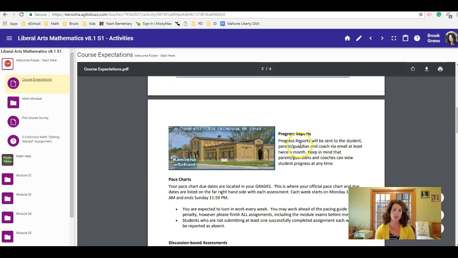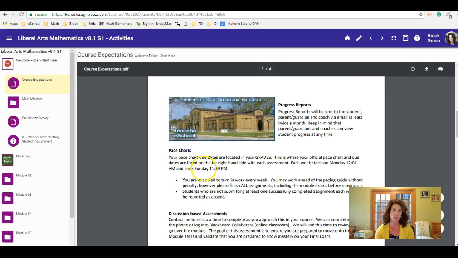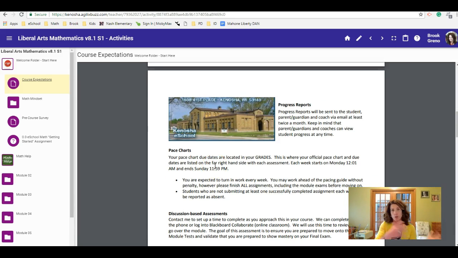Progress reports will be sent and emailed on a regular basis to both the student and the parent. Your due dates, and we talk about your pace charts, if you ever see that word come up, whether you're behind pace or ahead of pace or right on pace, that is all based off of your grades.